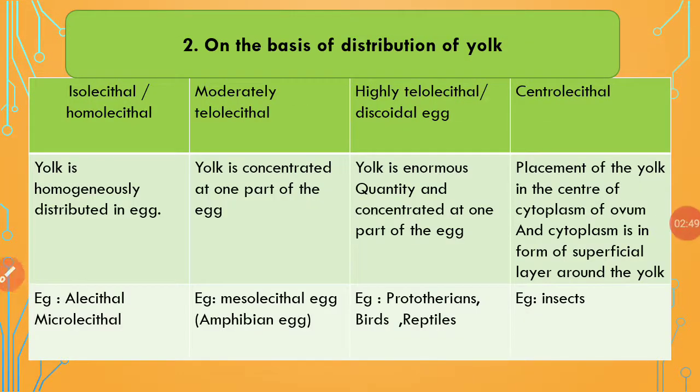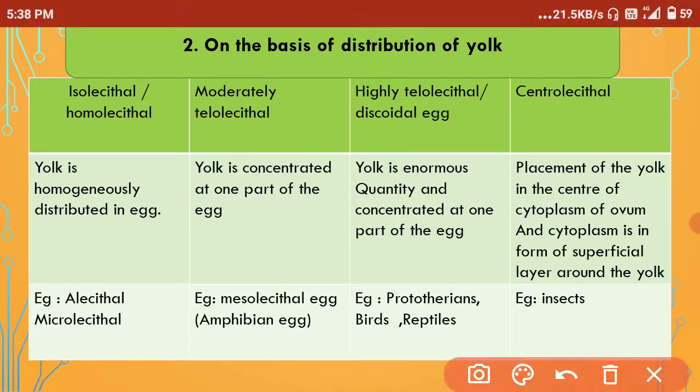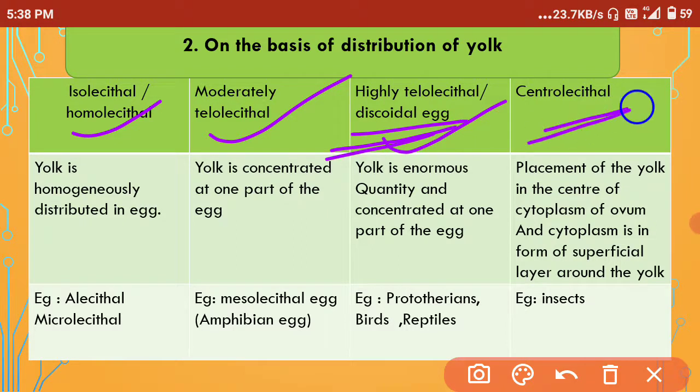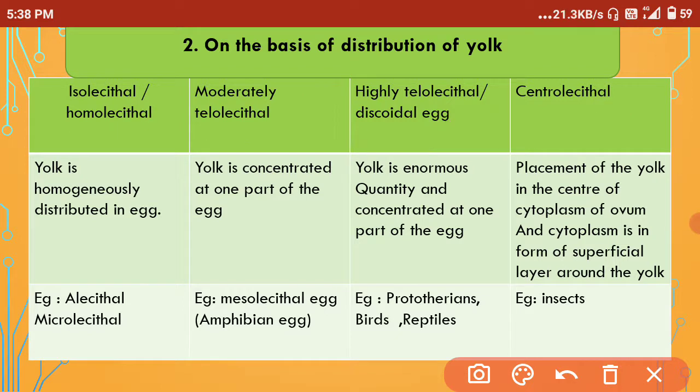See, this is on the basis of distribution of yolk. Now it includes isolecithal, which is homolecithal, which has been asked so many times, and moderately telolecithal and highly telolecithal. Discoidal egg is being asked so many times, and centrolecithal is also very important here. So we will study the examples, including the description of them.